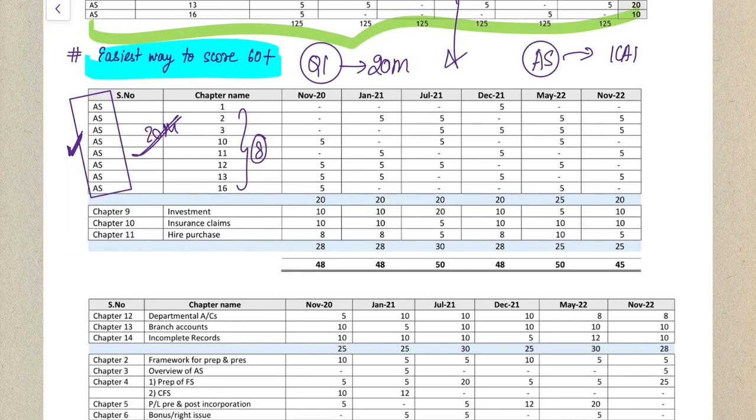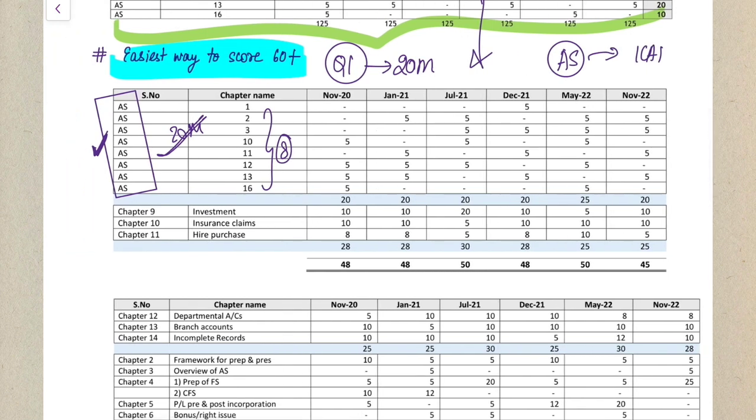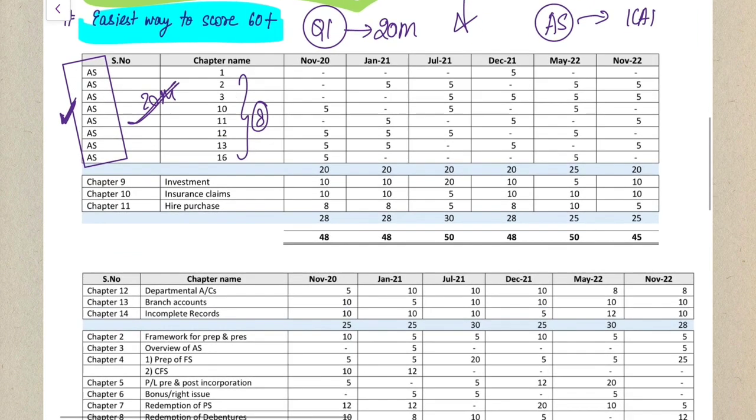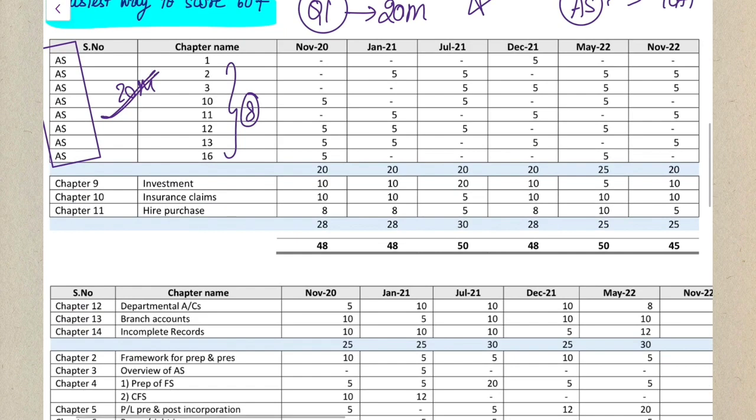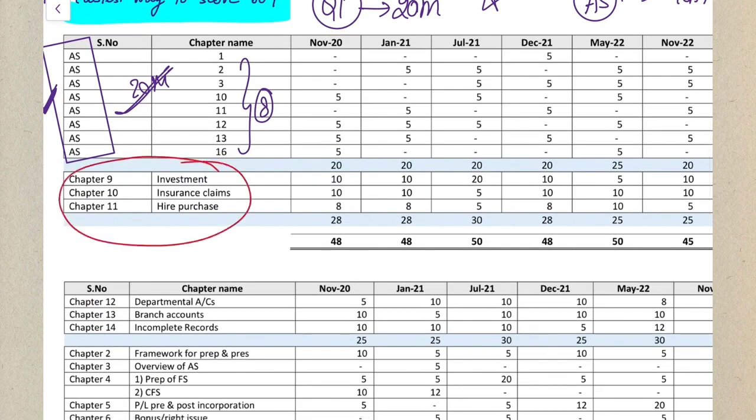So now once you have covered your accounting standards, 20 marks in your examination, minimum 20 has been secured. The next 3 chapters which you have to read and study for your examination are these 3 golden chapters. I call them golden chapters because, number 1, these 3 are super easy chapters, number 2, they are given a good amount of weightage in the exams, and it's pretty easy to solve too. So these 3 chapters are investment, insurance claim, and hire purchase.